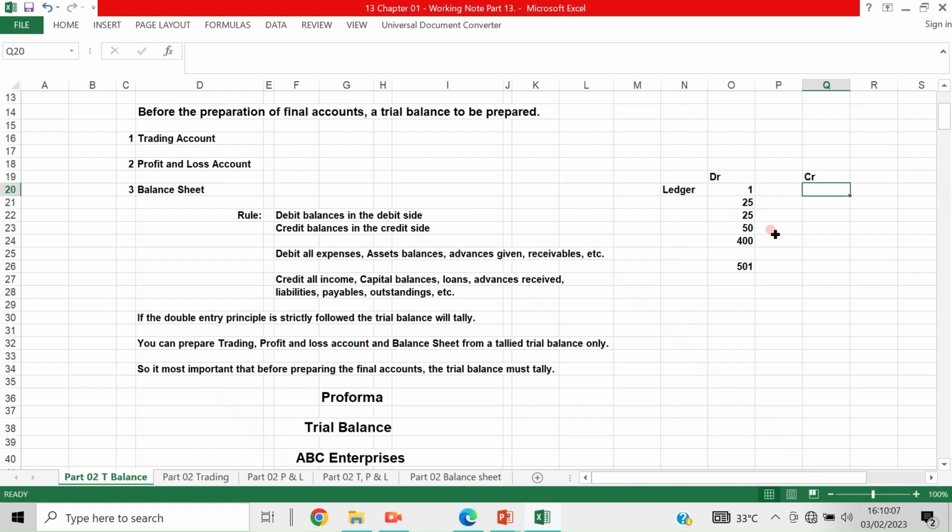Here it comes 500, 200, 50, 80, 900. See, this is the totaling of the ledger.